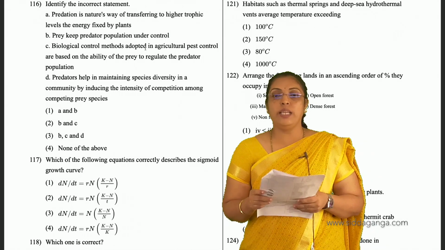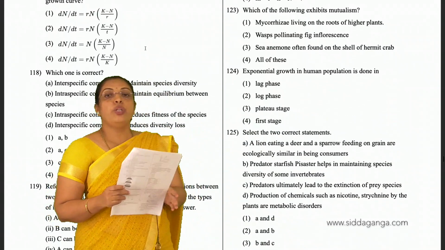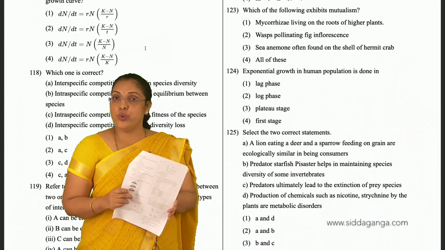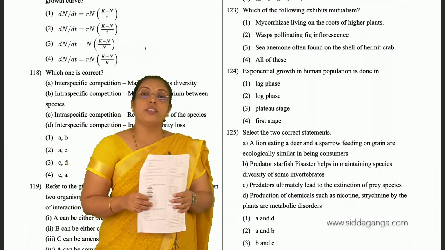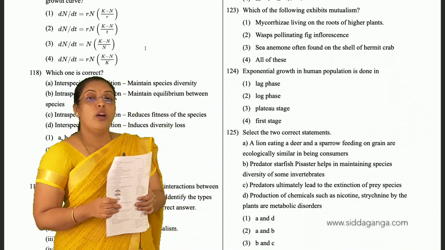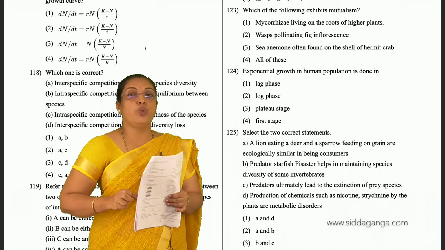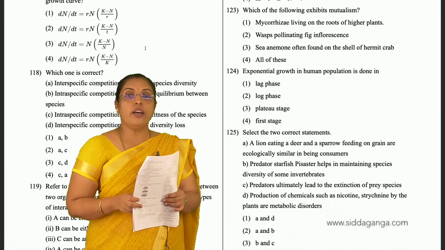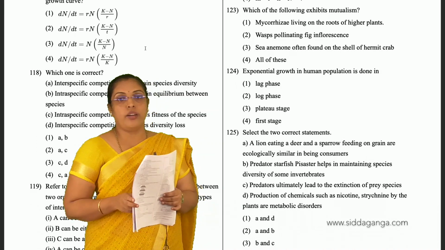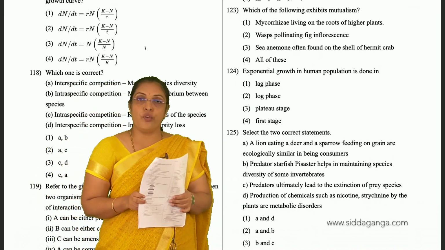And for question 123, which of the following exhibits mutualism? Mycorrhiza living on the roots of higher plants. Yes, they show mutualism. This mycorrhiza absorbs the nutrients from the soil, and in turn the plants provide carbohydrates to the mycorrhiza. Wasps pollinating fig inflorescence.